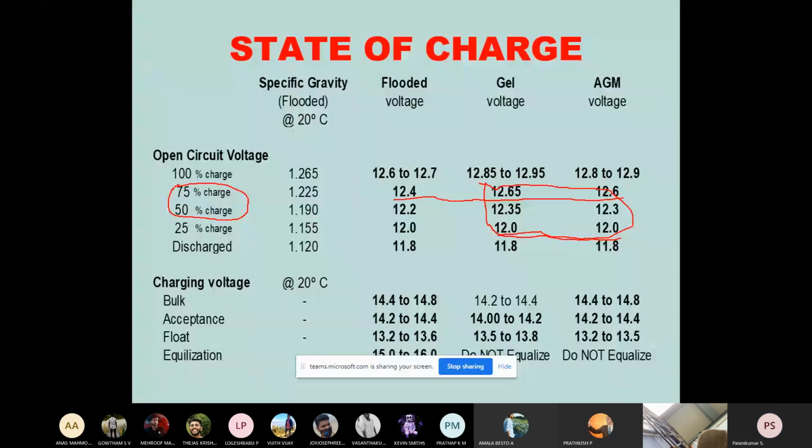But in the gel and AGM, we need not do equalization. We have to go for either bulk, acceptance or floating charge. These three are enough, and the voltage for floating and all is almost the same. So irrespective of the type of battery, the first three methods, bulk, acceptance and floating, are very much suitable. The equalization method is applicable only to flooded type batteries.